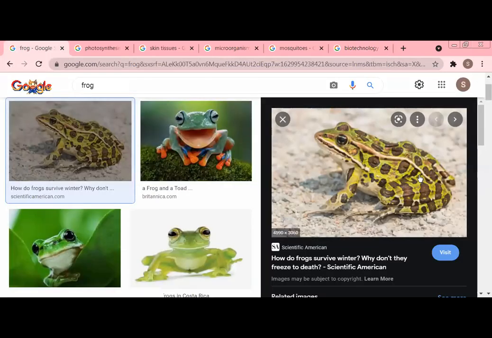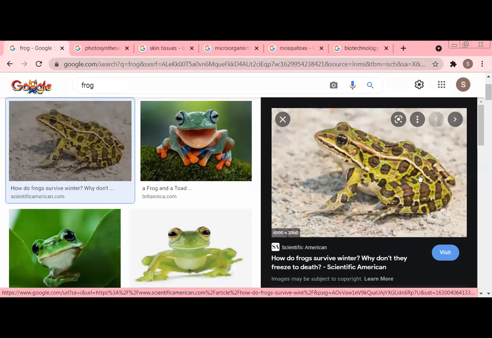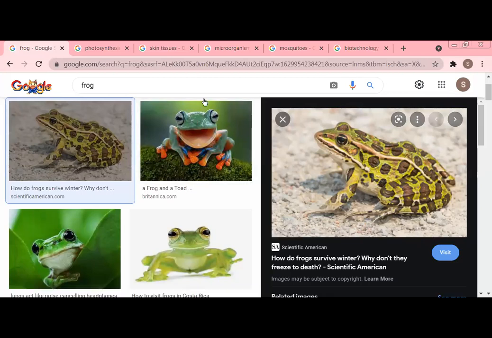First, here you can see a picture of a frog. If I am studying the structure of frog, what is the color, how is the skin type, how many limbs it has, what is the number of eyes, how many nostrils are there. If I am studying the external features or external structure of a frog, which branch of biology am I studying?